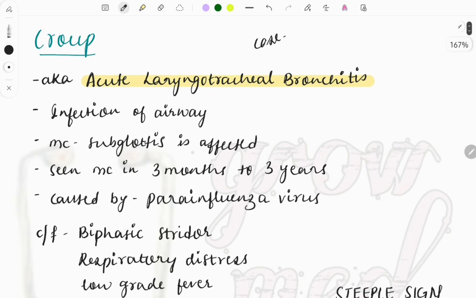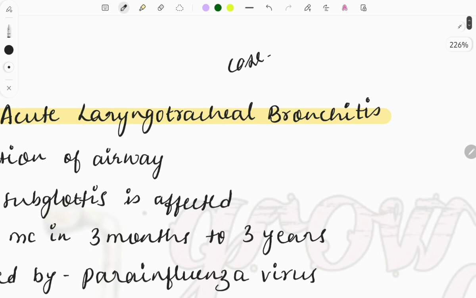They can give a pediatric child of some 2 months, 3 months, or sometimes 5 years, 6 years, and then they will describe the features of this bronchitis, like cough and barking cough and all, and then they can ask you for the diagnosis or they can ask you for the treatment. Okay, so we'll discuss all the things and which type of questions are asked as well.